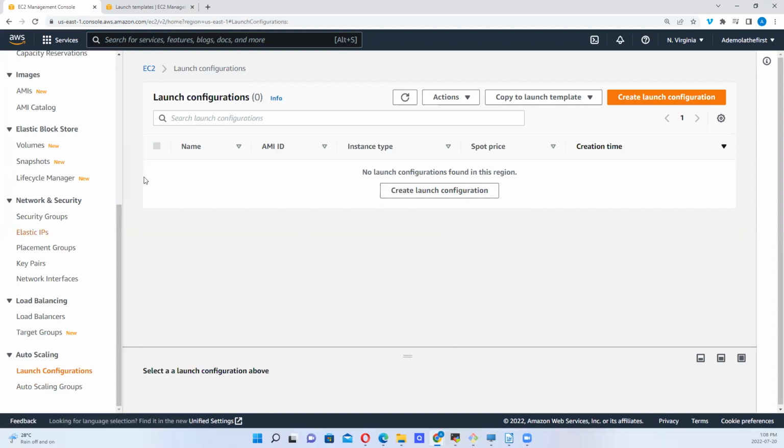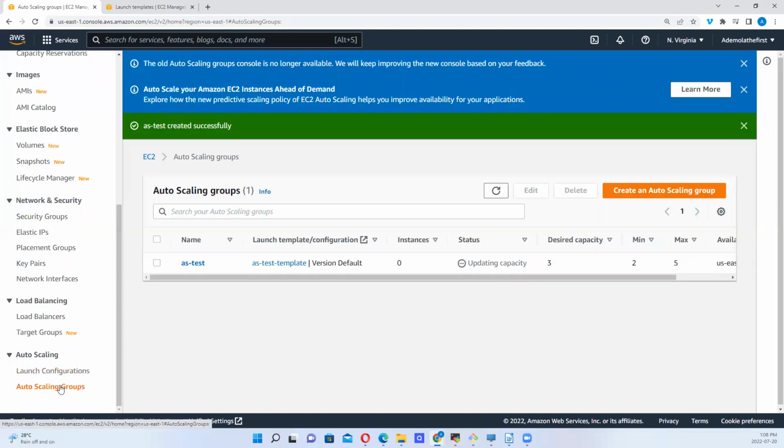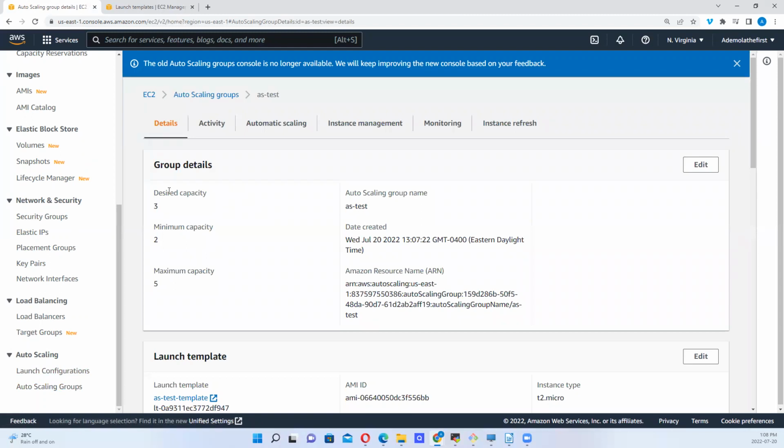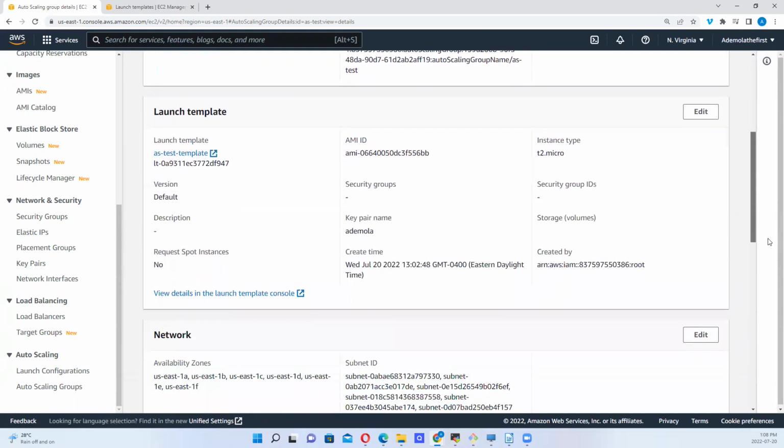So after doing all of this, we want to go to launch configurations, but let's be sure that this capacity is fully okay. So this has been created successfully. It's updating capacity. Let's take a look at what we have going on here. You can see this is the desired, as we said, this is the minimum, this is the maximum. This is the name of the auto scaling group.